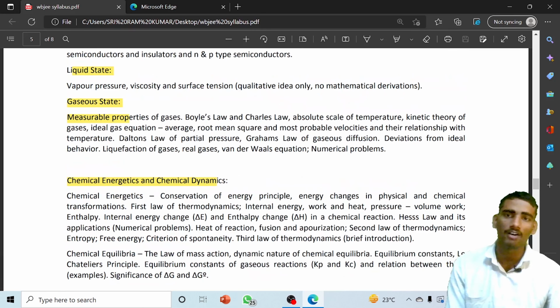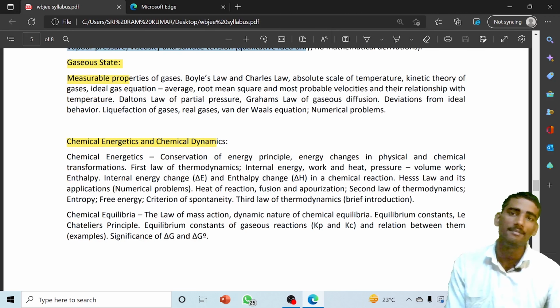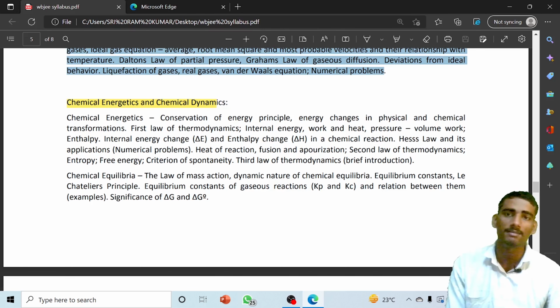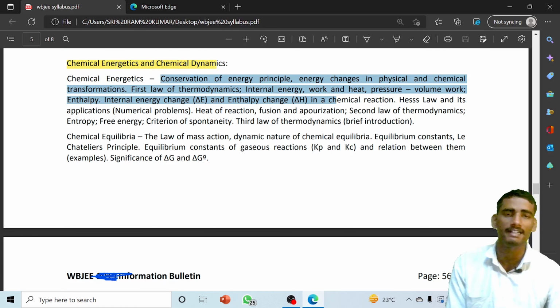Now from the liquid state: vapor pressure, viscosity, surface tension, and the qualitative idea. No mathematical derivation you have to study, just the theoretical things. From the gaseous state, measurable properties of gases, Boyle's law, Charles' law, the absolute scale of temperature, and all things you have to study. Then from chemical energetics and chemical dynamics you have to study the conservation of energy principle, energy changes in physical and chemical transformation, first law of thermodynamics, second law, internal energy, work and heat.